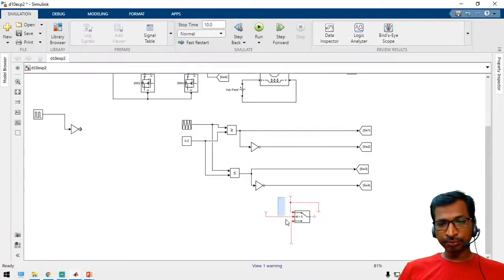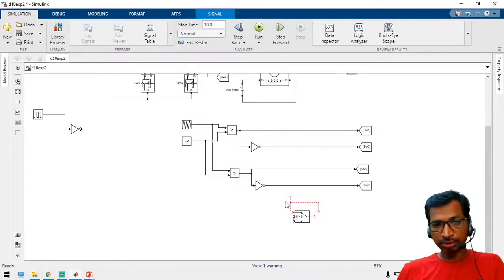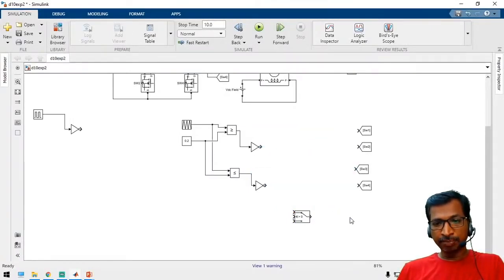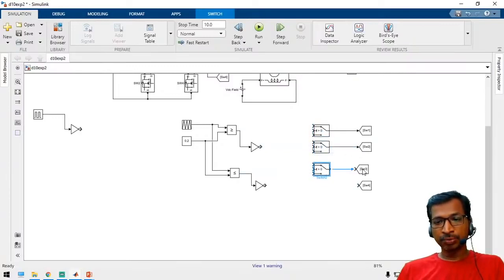So take this one. Remove the gate pulses. Yes, and just connect the switches. Suppose you want to get a motoring option.